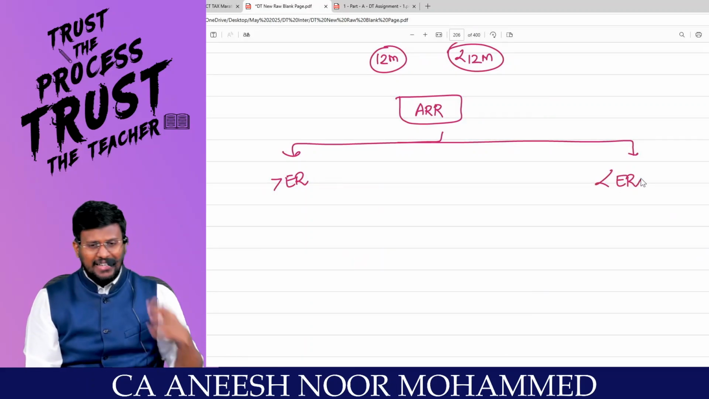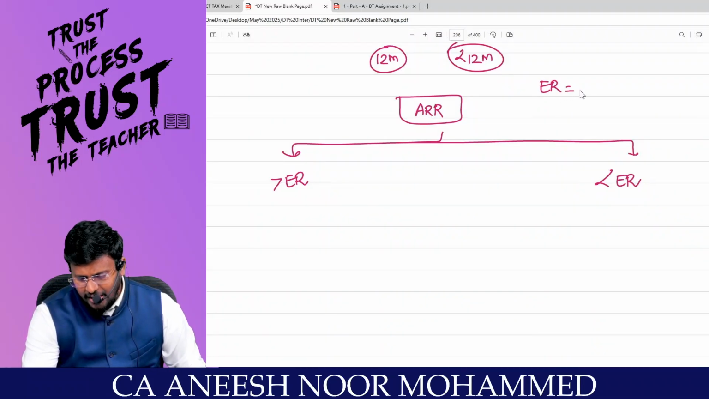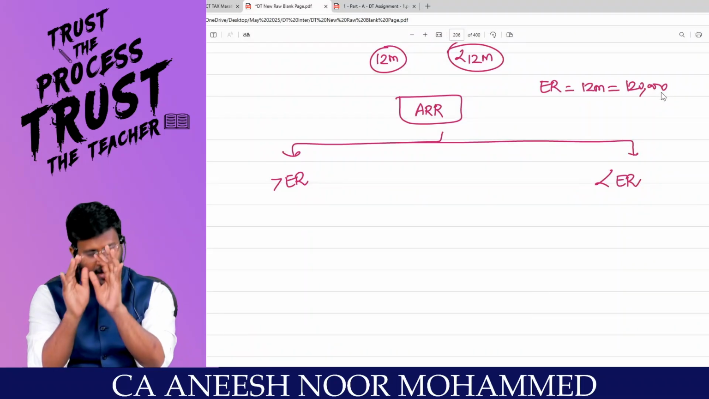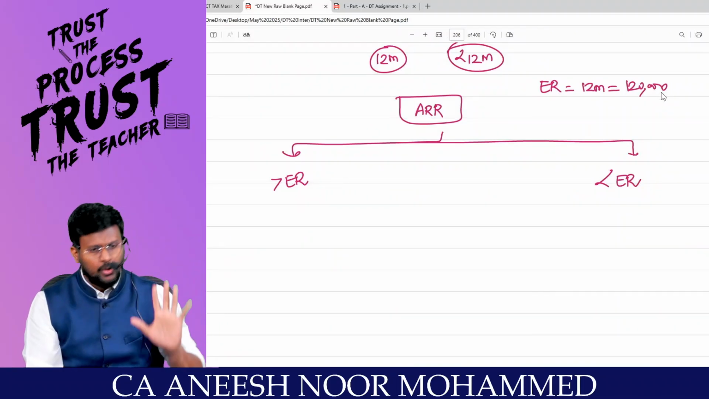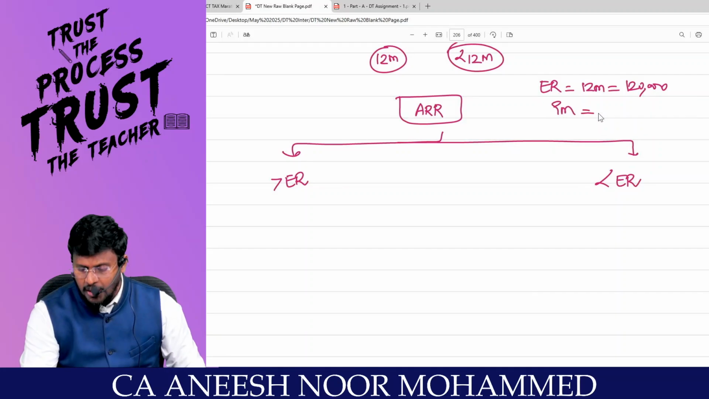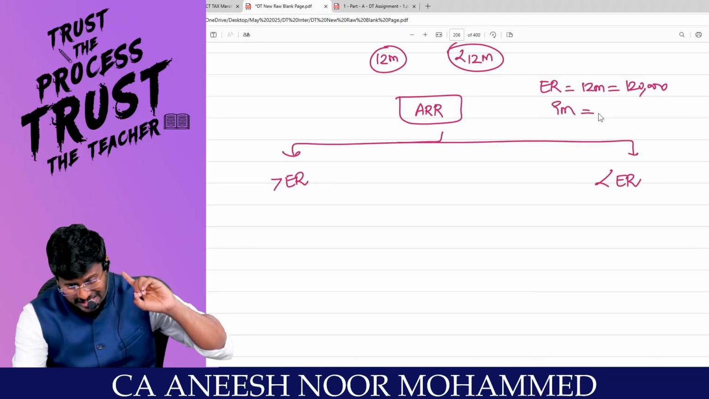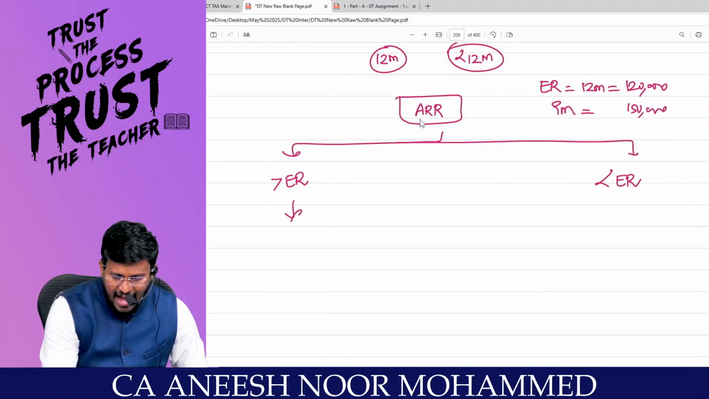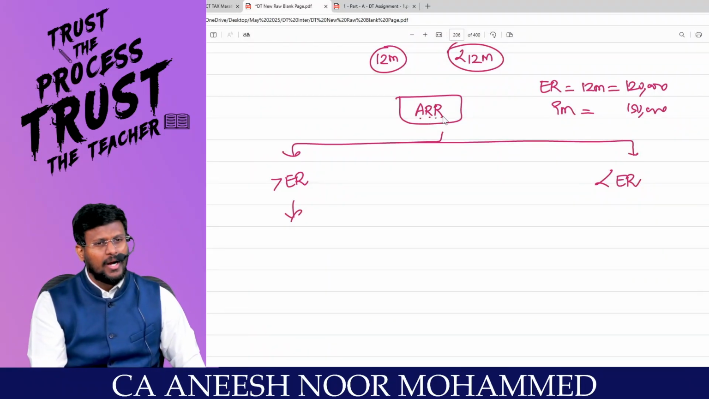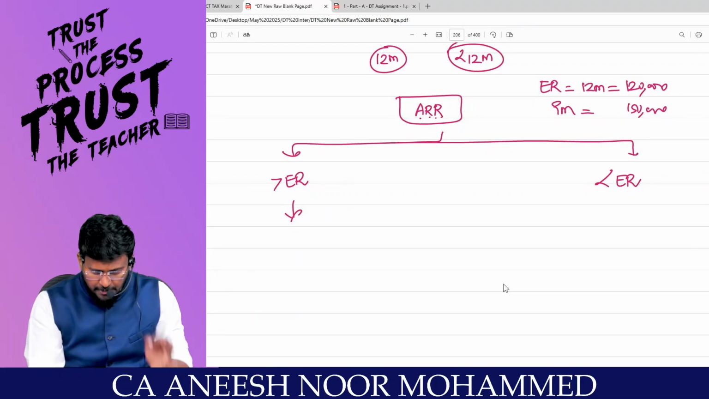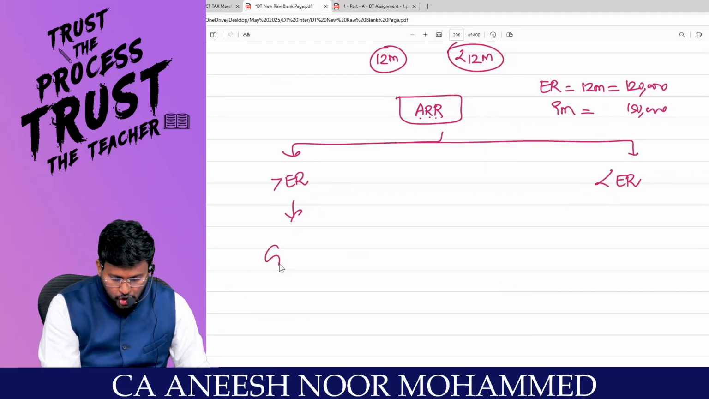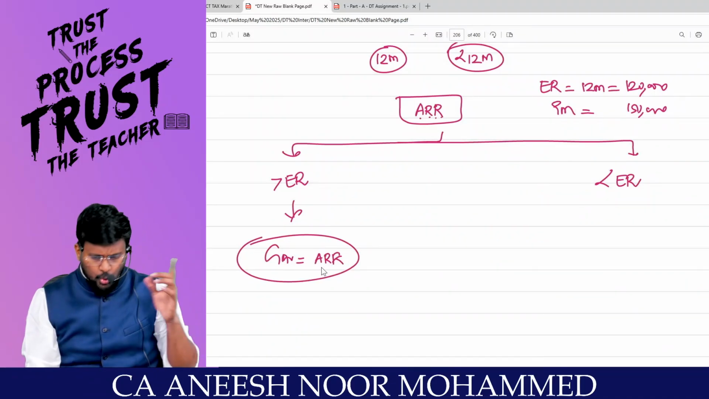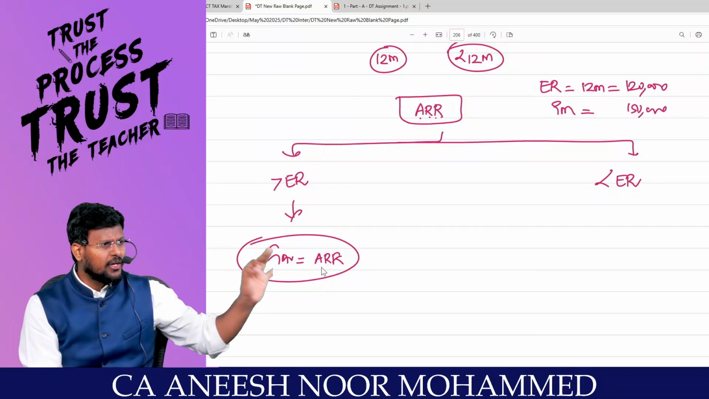For example, say the expected rent for 12 months is 1,20,000. You are having a vacancy, that means you have not let out for the entire 12 months. You let out only for 9 months, but by letting out for 9 months itself, you have earned 1,50,000. Are you really with me? That means your actual rent received is more than the expected rent. If that is the case, my dear lovable students, then GAV is equal to actual rent received. Because you got 1,50,000 rupees, you are ready to declare 1,50,000 rupees.